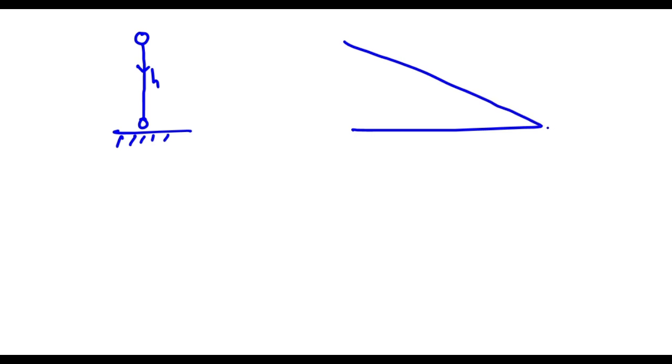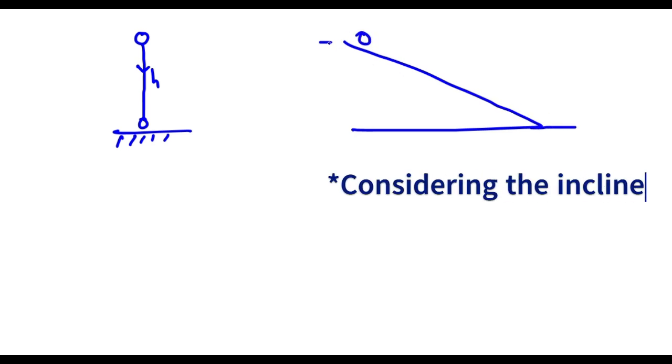So let's say that a body is being released from here, from height h to the earth surface, okay, in the vertically downward direction, and another body which has been released on a slope, but from the same height.